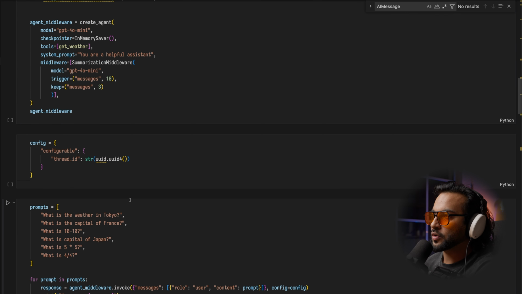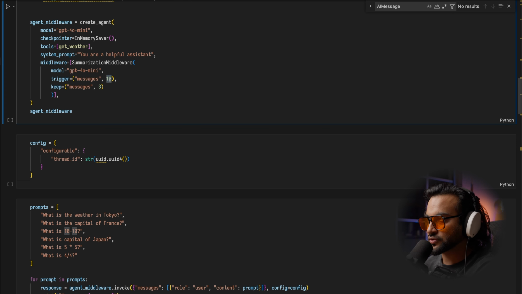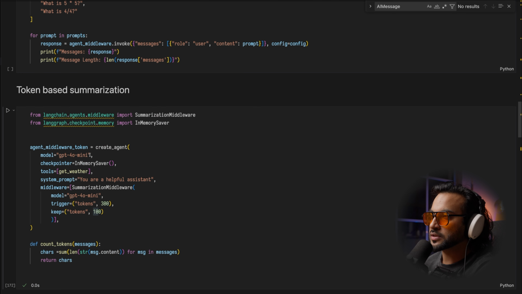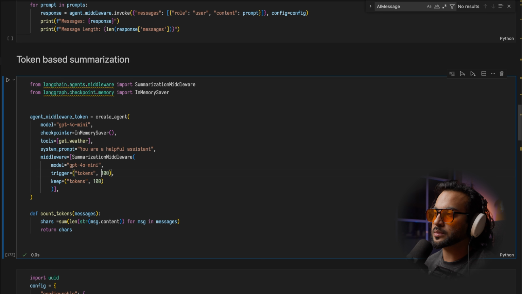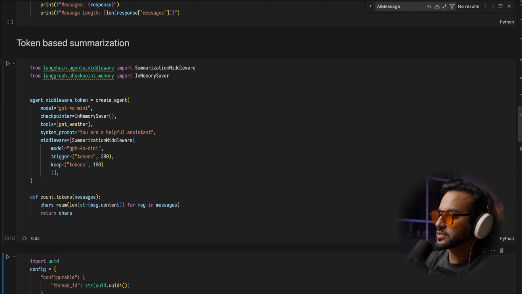There are various ways the summarization works. One we just saw was message length based, where when the message length becomes 10, it gets triggered. Another way to do it is token based. Here we're saying, when the number of utilized tokens is 300, then you trigger it and you keep 100 of it. So let's run this.